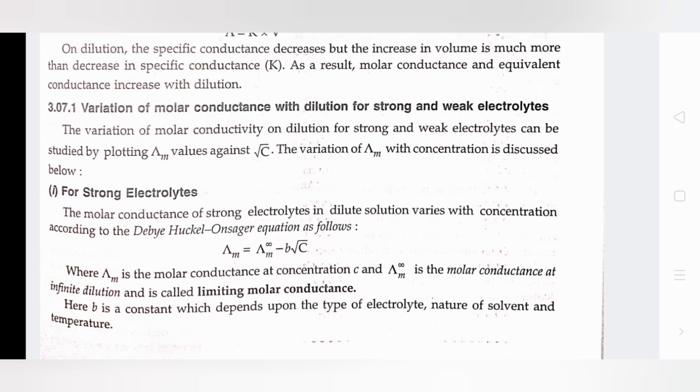The variation of molar conductivity on dilution for strong and weak electrolytes can be studied by plotting Λm values against root C. The variation of Λm with concentration is discussed below.